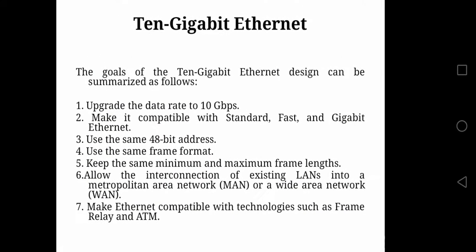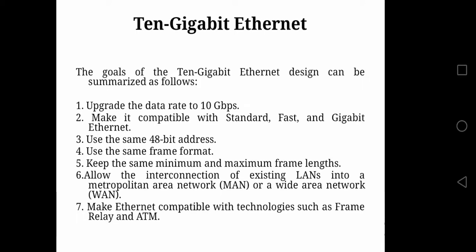Now we have the last topic, 10 gigabit Ethernet. Again, it is the higher version of gigabit Ethernet, which is 10 times faster than gigabit Ethernet, with a speed of 10 gigabits per second. And whenever you replace standard, fast and gigabit Ethernet with a 10 gigabit Ethernet, it works successfully.